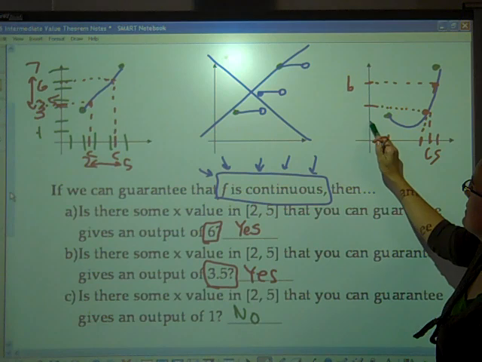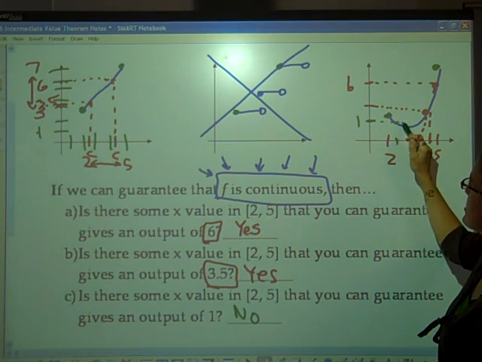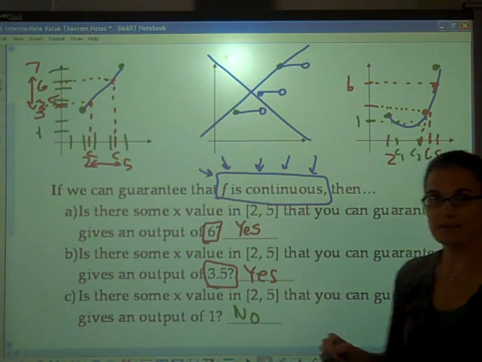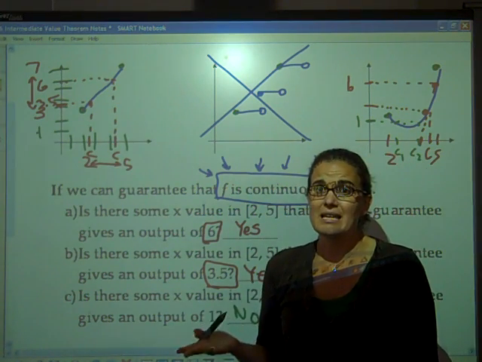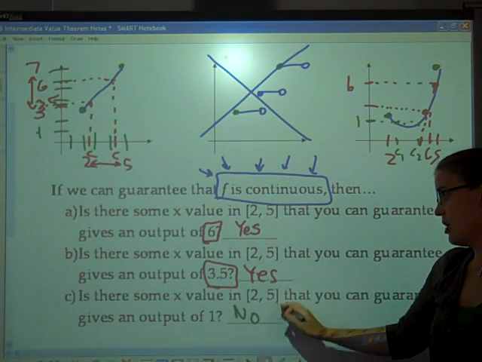I mean, check this guy out. Down here, let's say this is 1. Maybe there actually are multiple c values that give you 1, so we could call them c sub 1 and c sub 2. But we could not guarantee it unless we actually knew what f looked like. Okay, so this would be a no.